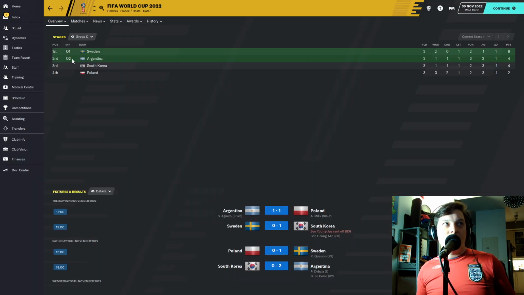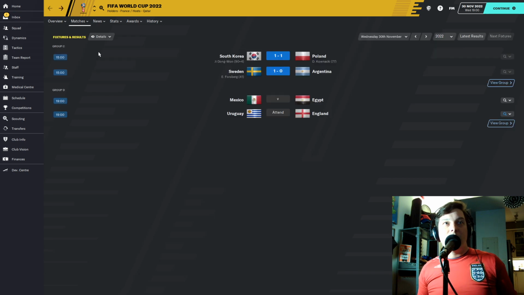So here we are. Here's your qualifiers to the round of 16. Sweden are top on 6 points. Argentina go through on goal difference over South Korea. 1 goal to -1 goal. So close, those margins right there. But they actually get through, the Argentines. So they will be there in the round of 16 in Group C, and it's sealed. All right. We are ready for Uruguay versus England and Mexico versus Egypt afterwards.